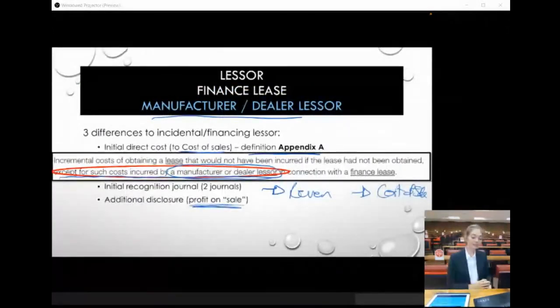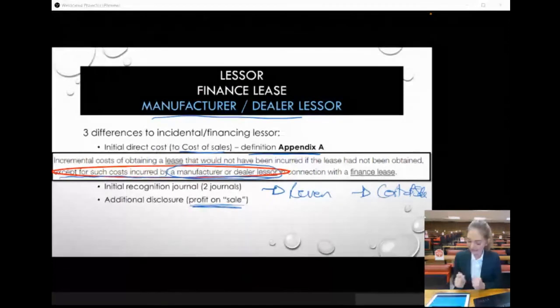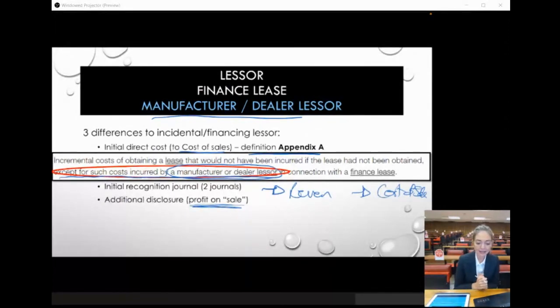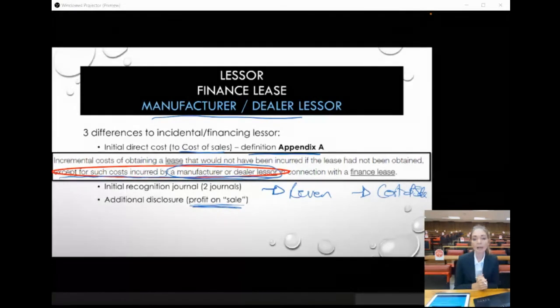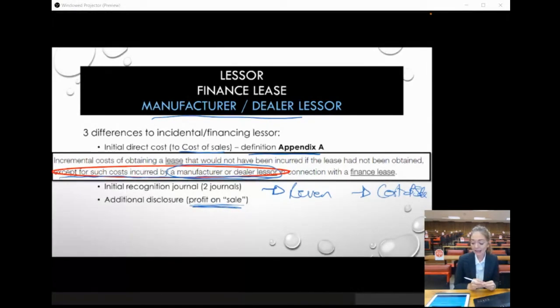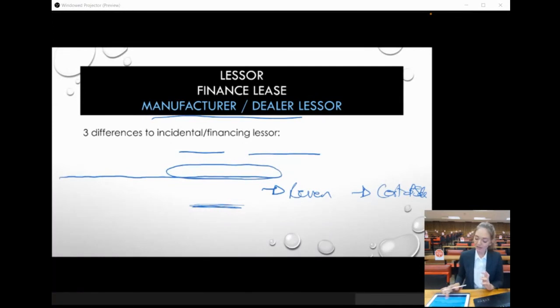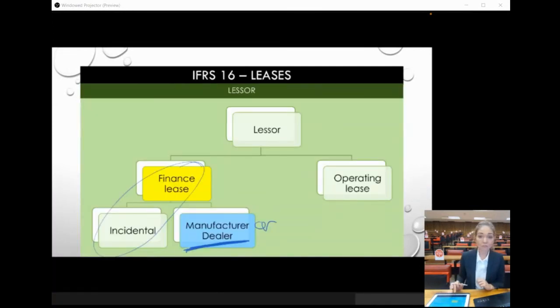Okay. I think I can feel your attention wandering, so I'm going to stop here, and we'll look at the manufacturer or dealer lessor in tomorrow's lecture at the beginning. Note that the manufacturer or dealer lessor is at an awareness level for SAICA, which no one knows actually what it means, so you should just be aware that there are differences. That's why you'll also see that we don't do the tax treatment for manufacturer or dealer. We actually make it a lot more straightforward, but you just should know about the differences there. Okay, so I'm going to stop here, and we'll talk about manufacturer, dealer, lessor in tomorrow's lecture.